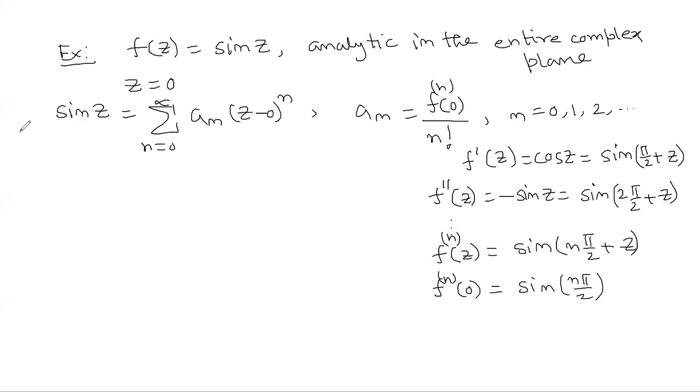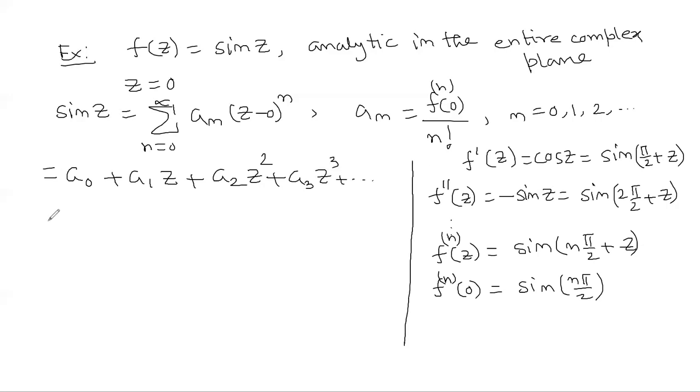Okay, so now let us write, let us break it. For n equal to 0, it is a0. Then it is a1 z plus a2 z square plus a3 z cube and so on, right? So this is the expansion. Now what is f0 here?